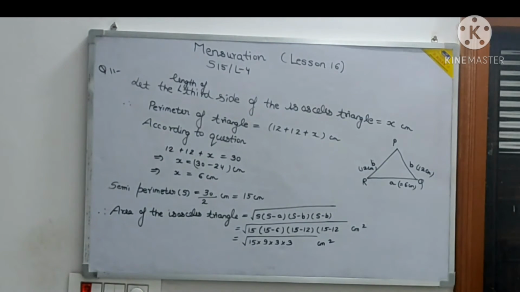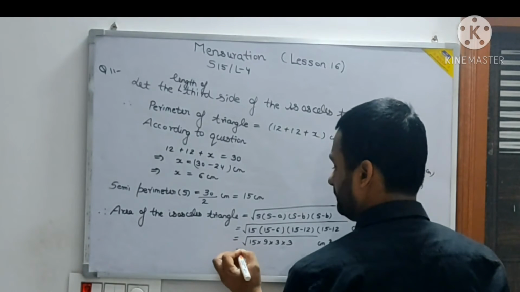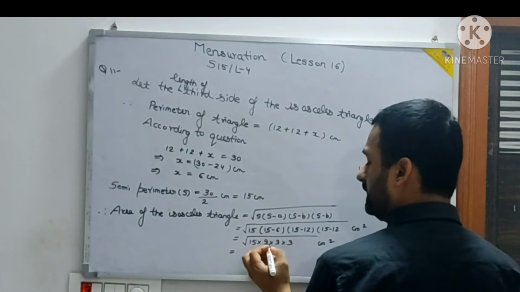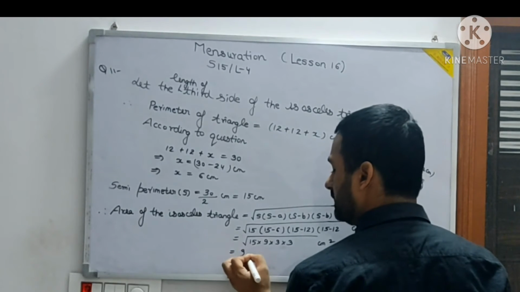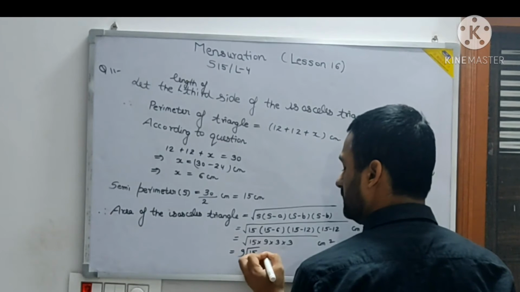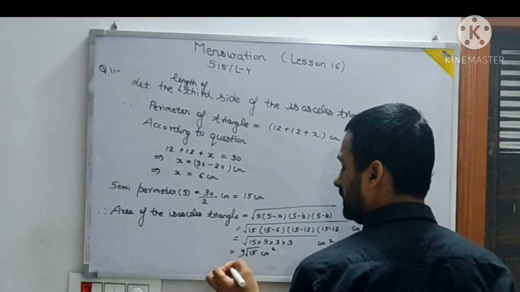That means, see here, children, we will not get a perfect square here as per the question. If you see the question, 5 is not a perfect square. So you will get the value in terms of a root. So 9 and 9, here also 9, here also 9. So 9 will come outside the radical sign. 9 root 15 centimeter square.